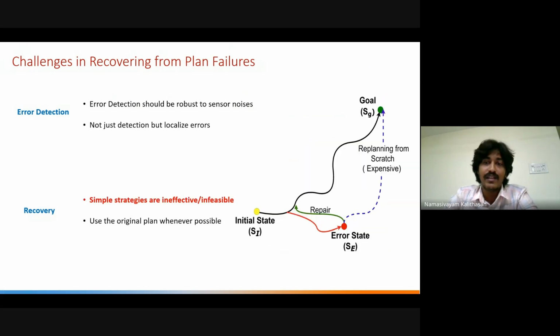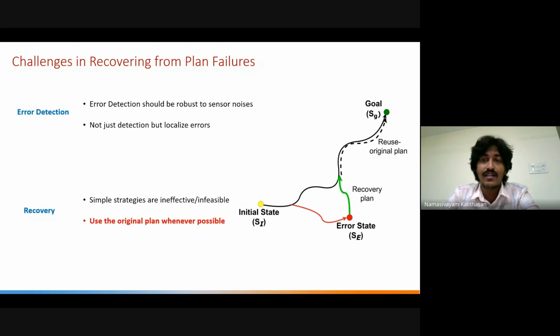So during recovery, there are simple ways to actually recover. One is to do an immediate repair, which is to go back to the previous state, or just replan from scratch to the goal again. But these are either ineffective or infeasible. I will come to why. When the original plan is really long, replanning is really hard and very expensive, and error compounds over time. So we should be able to reuse the plan and use part of the plan as appropriate.